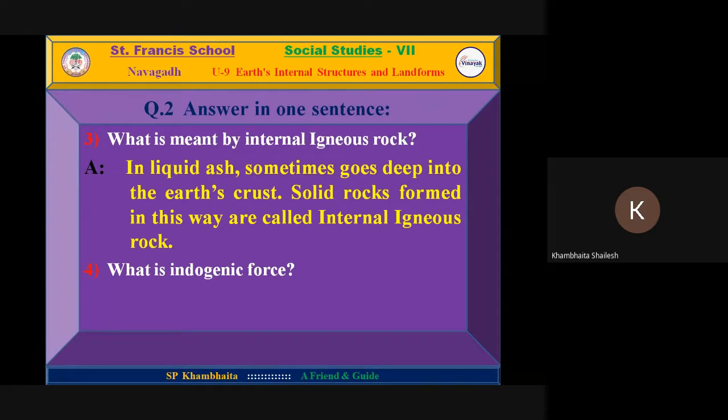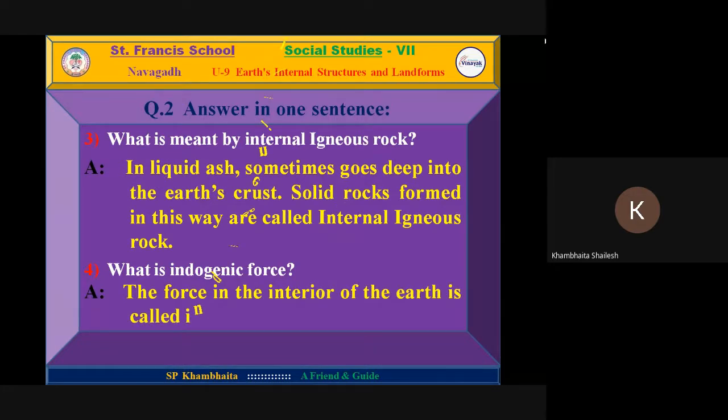As it is from the igneous kind of rock, it is called internal igneous rock. Very good. Fourth question: what is endogenic force? Endogenic means internal. Keep in mind, endogenic means internal. The question may be what is internal force or what is endogenic force. The answer will be read by, yes, Jaiswal Vaishnavi, your turn has come.